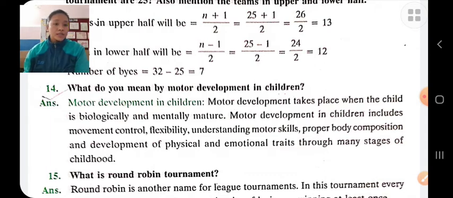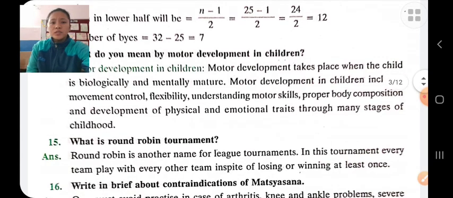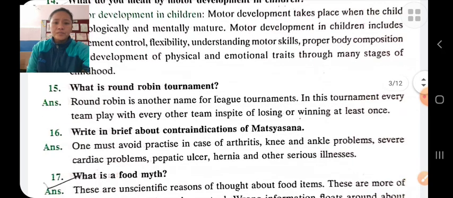Motor development in children includes movement, control, flexibility, understanding motor skills, proper body composition, development of physical and emotional traits, etc. And it is a continuous process throughout life.